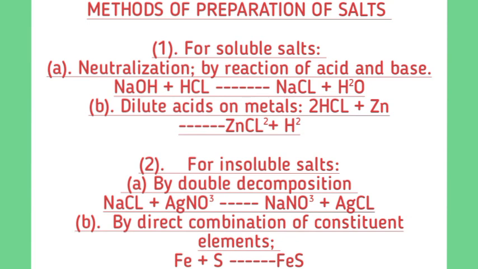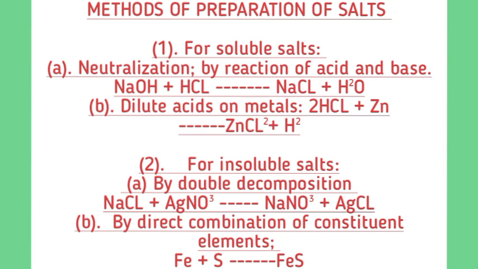So methods of preparation of salt. Number 1, for soluble salts. They are for soluble salts and for insoluble salts. So for the soluble salt is neutralization by reaction of acid and base to form what? Salt. So then number B, dilute acids on metals. Number 2, by double decomposition.